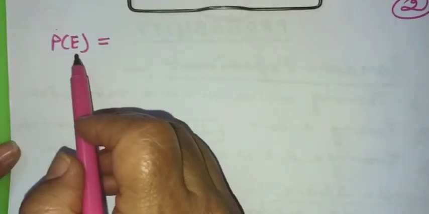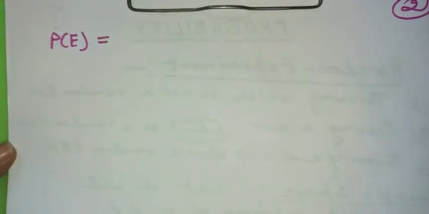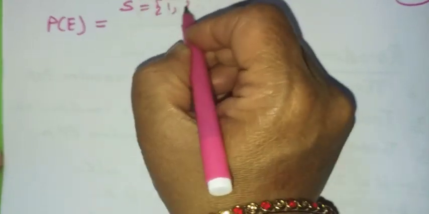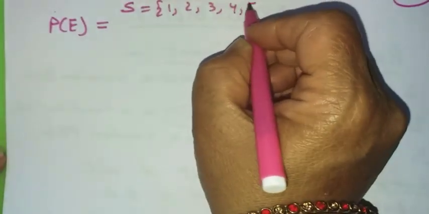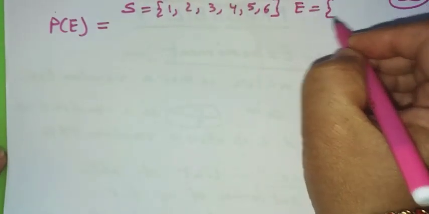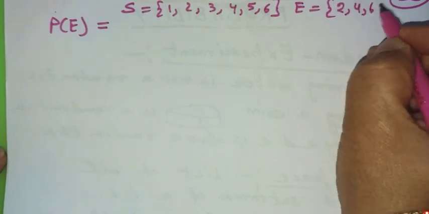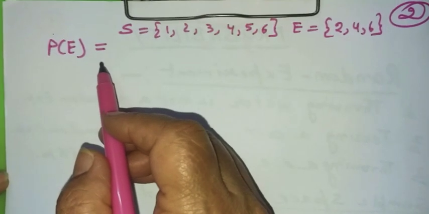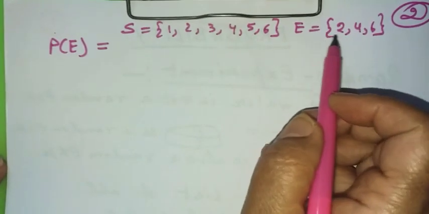If you want to write the probability of happening of an event E, probability of happening means what are the chances that E will happen. If we consider the previous experiment in which we have taken the sample space to be 1, 2, 3, 4, 5, 6, and we have taken event E to be a set containing even numbers, what is the probability that the die will throw up an even number?